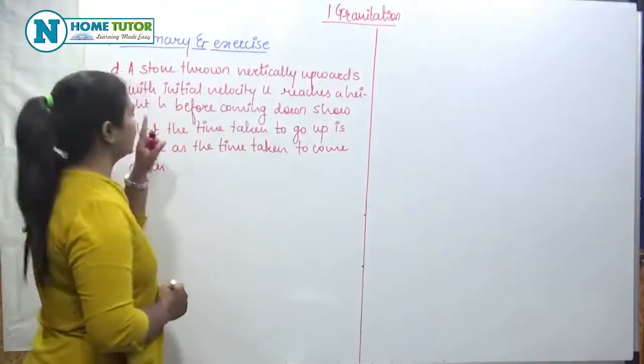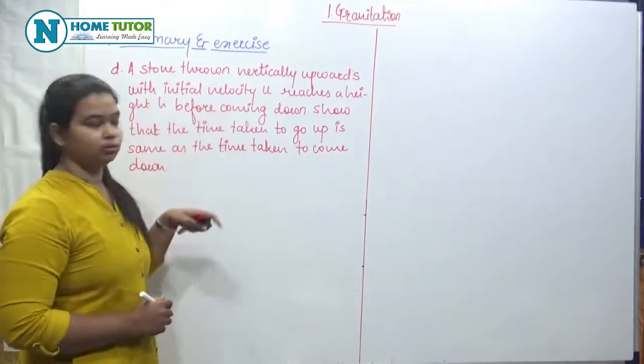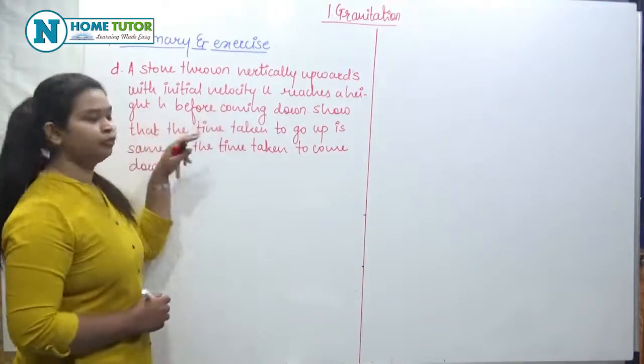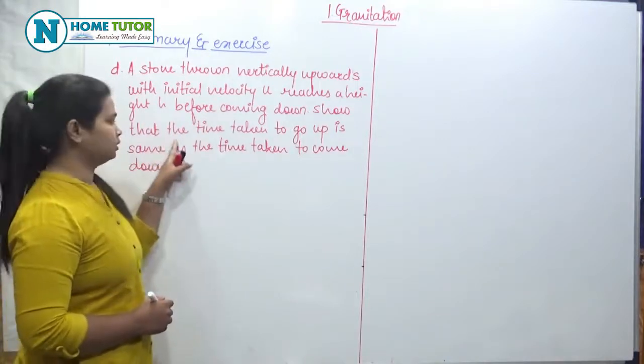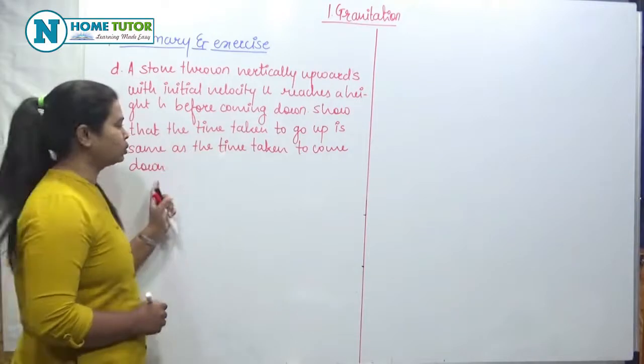Next question is: a stone thrown vertically upwards with initial velocity u reaches a height h before coming down. Show that the time taken to go up is the same as the time taken to come down.